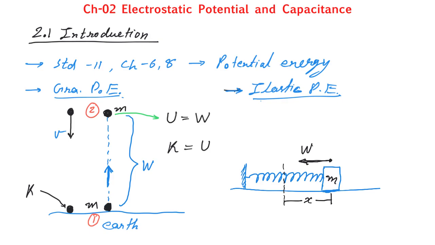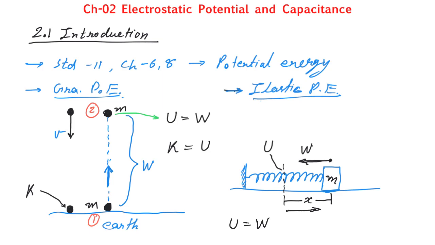Here you have to do some work, and that work will be stored in the form of potential energy U. So here we can say that the potential energy U will be equal to the work done. It will be U is equal to W. Now if you allow it to release back, that means this spring will be opened and this block will move in the right side direction.